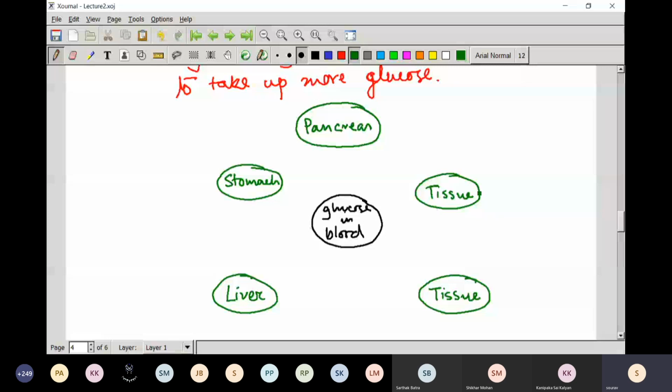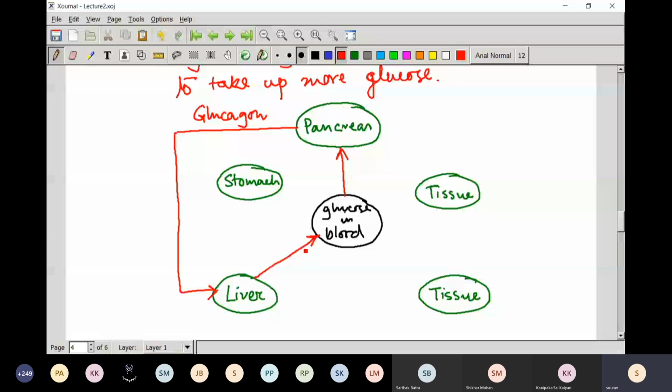And here, whenever that glucose level goes up or down, that signal is transmitted to the pancreas. Whenever it goes low, the pancreas secretes glucagon, and then immediately the liver increases the glucose level.